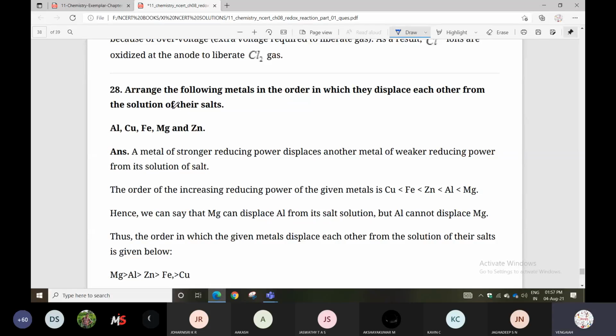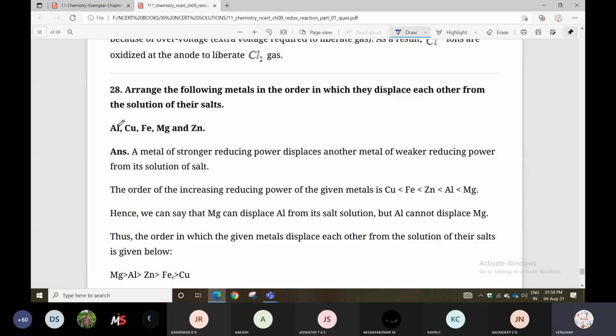So you know the metal reactivity series. Which metal will be highly reactive? Which metal will be moderately reactive? Which metals will be less reactive? So it is based on the reactivity series of metals. You studied this in class 10th in the metals and non-metals chapter. Okay? Yes. So they have given aluminum, copper, magnesium, zinc. Arrange the following metals in the order in which they displace each other from the solution of their salt.